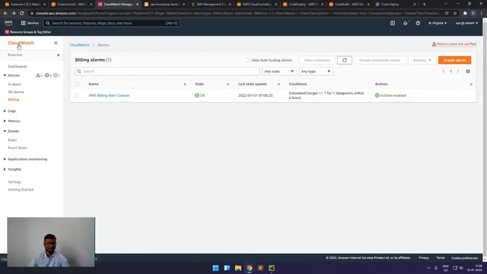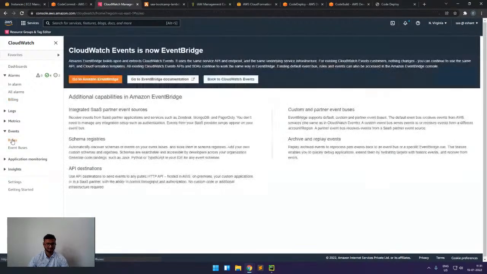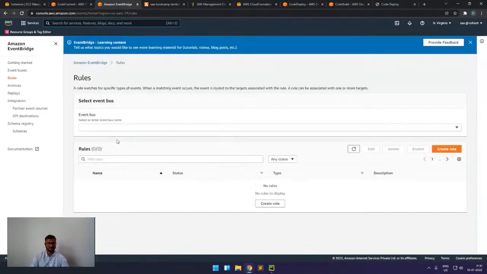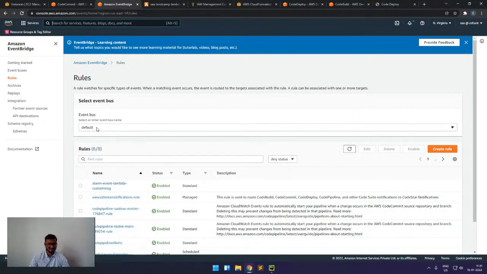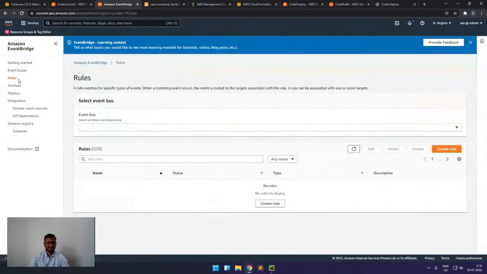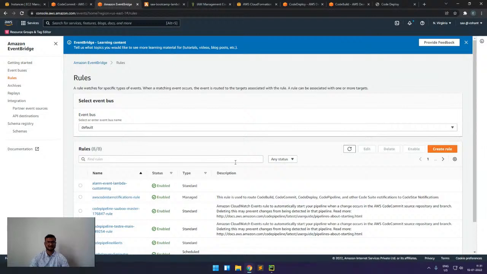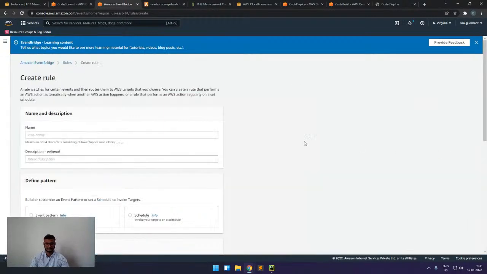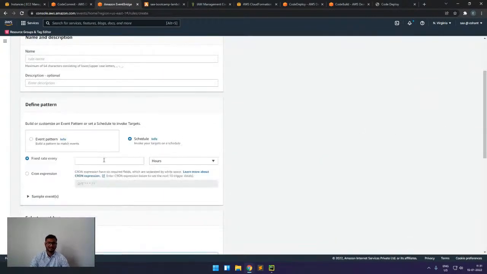In the CloudWatch console, we can see the events part is there, but when we click on it, it tells us to go to this new one, CloudWatch EventBridge. This is the console of CloudWatch EventBridge, and it has a concept of rules, where for each configuration we write some rules. For example, I want to trigger my Lambda every 5 minutes.